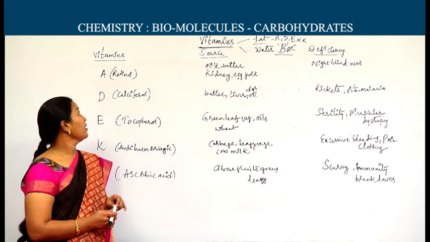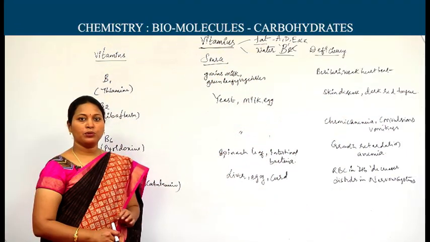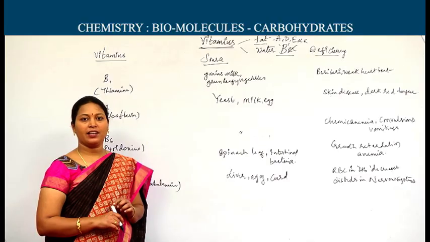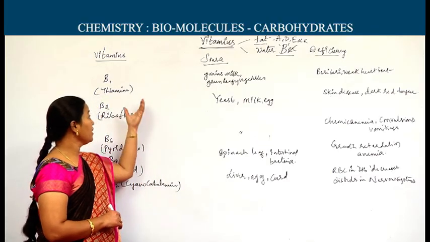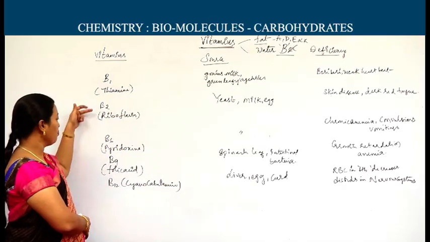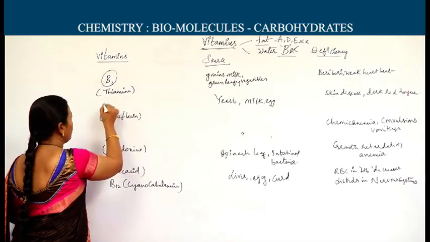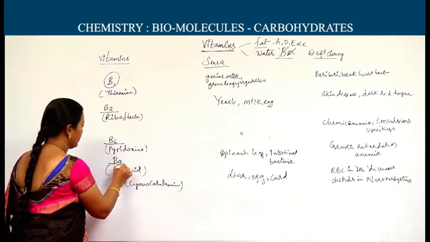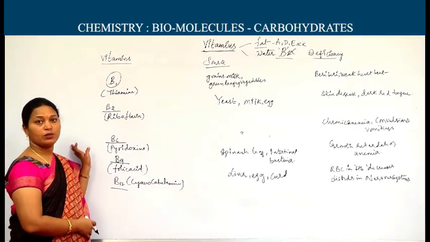Now I will discuss vitamin B complex also. Up to now what I covered were the vitamins A, D, E, K and C. Vitamin B includes the B complex: B1, B2, B6, B9, B12. One should remember their chemical names also.